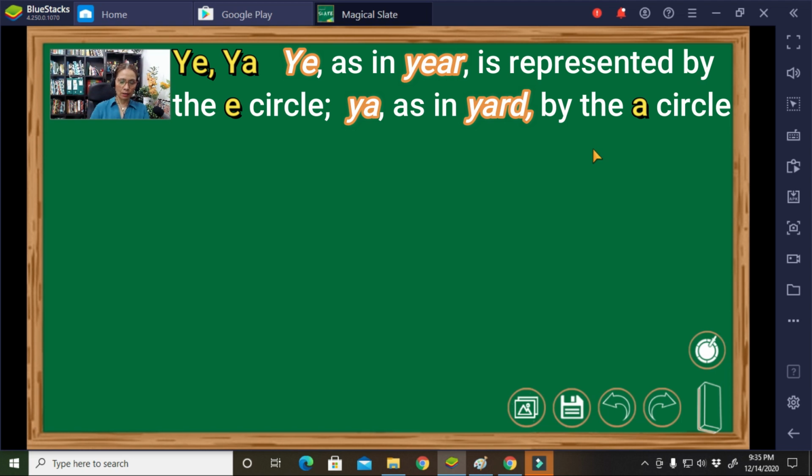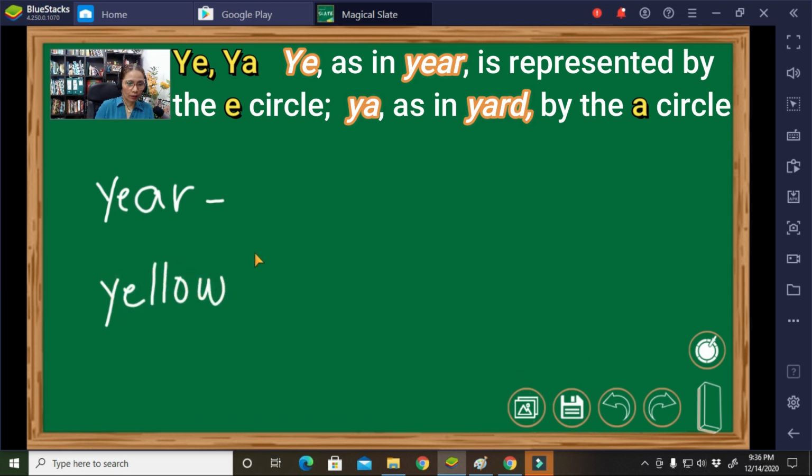Okay, let's have an example for ye, like year. Okay, another one is yellow. Okay, the other one is yet. Okay, so we have three words here.